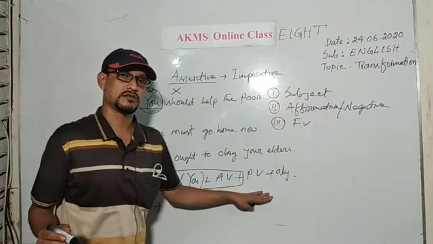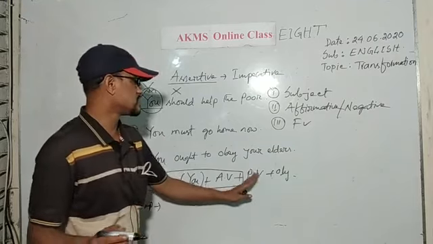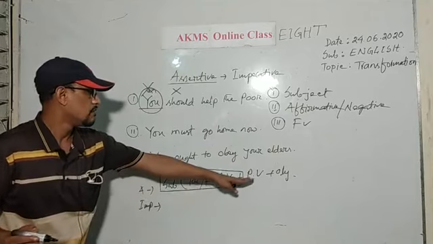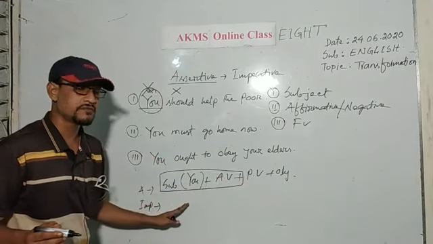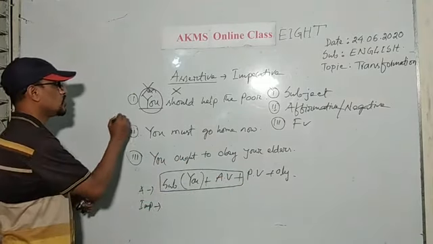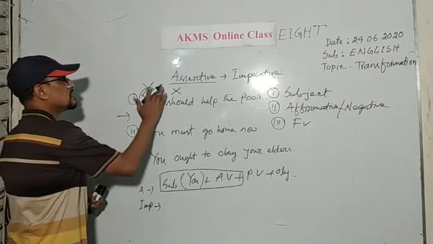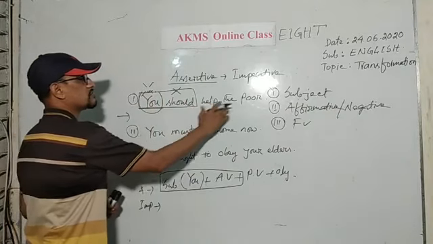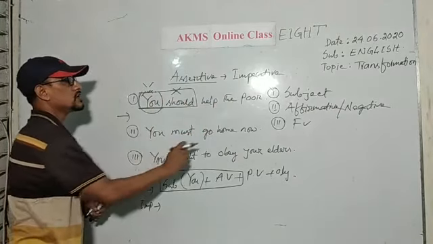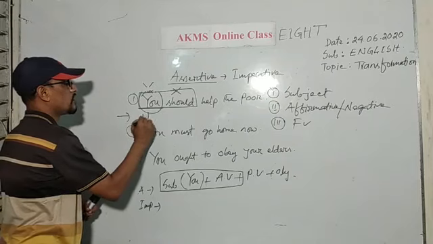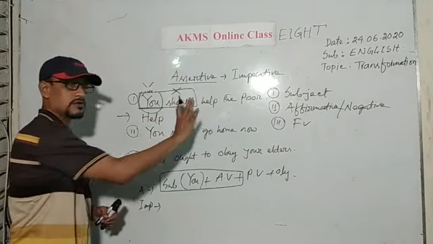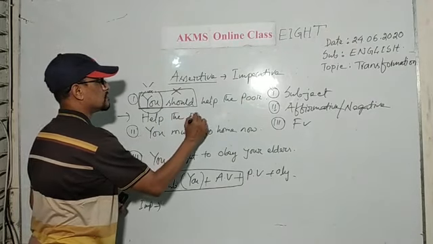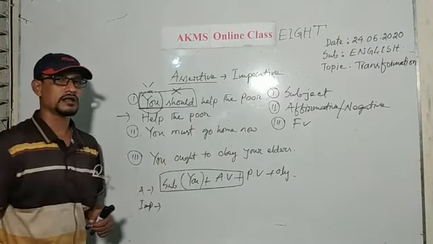what is the rest of the sentence? Principal verb and object. You will write the base form of the principal verb and object. What will you do? That means you are erasing you and the auxiliary verb. And what is the rest of the sentence? Help the poor. You should use the base form of help, and here the base form is also help, and then the object, help the poor. You should write only help the poor.